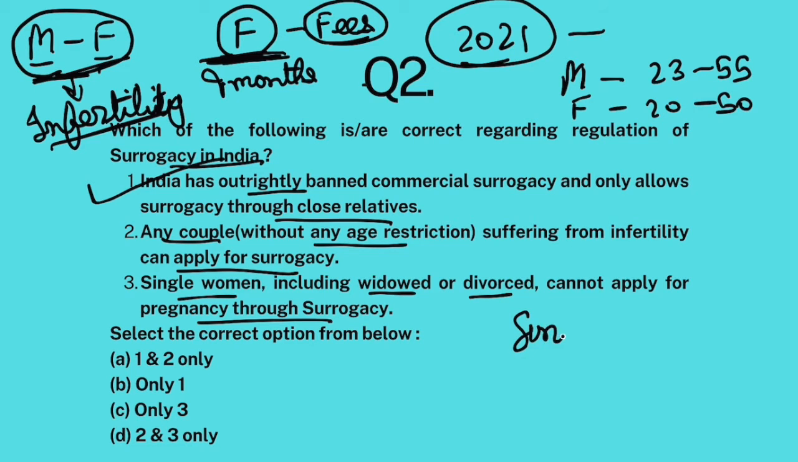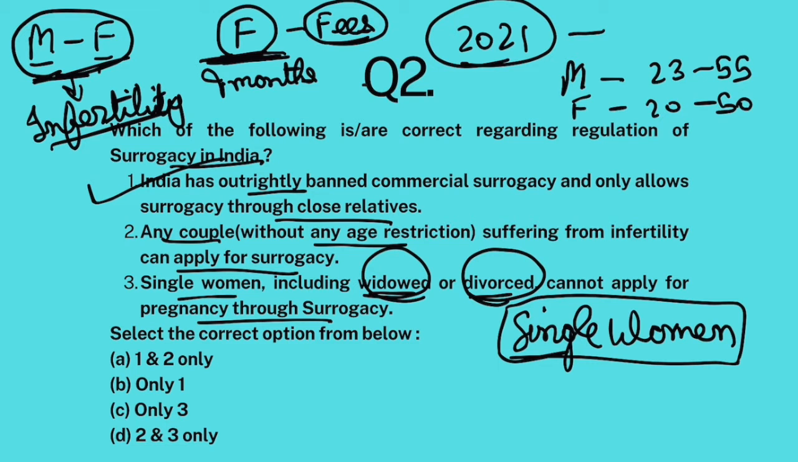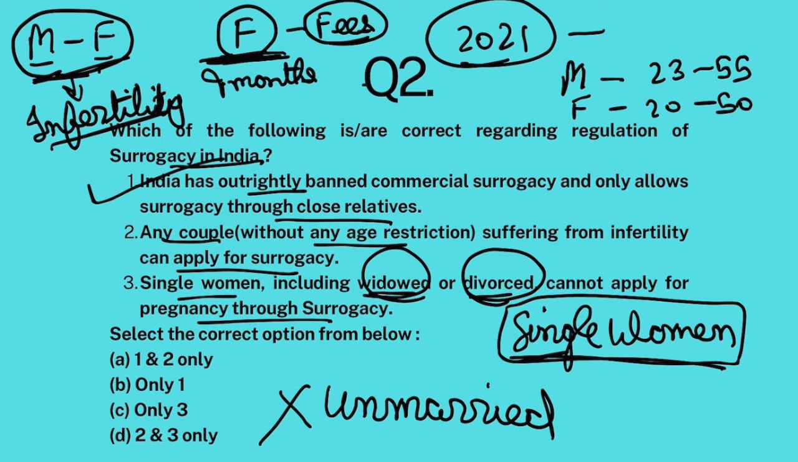Now, single women. Well, for single women, the things are different. Only widowed or divorced single women are allowed to opt for surrogacy. Clear? Single unmarried women are not allowed. Okay? Not available for single unmarried women. And even in case of single women, they have to prove that they did not have any child with their previous husband. That is the condition that is required. Plus, they should lie between this age bracket, 35 to 40 years.